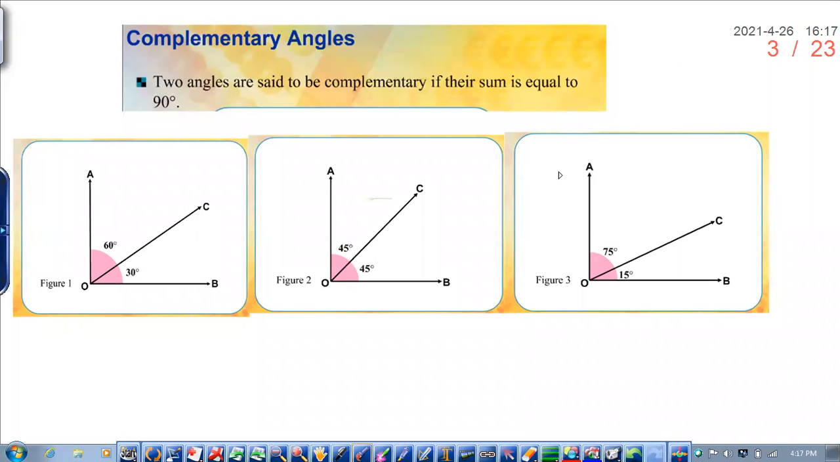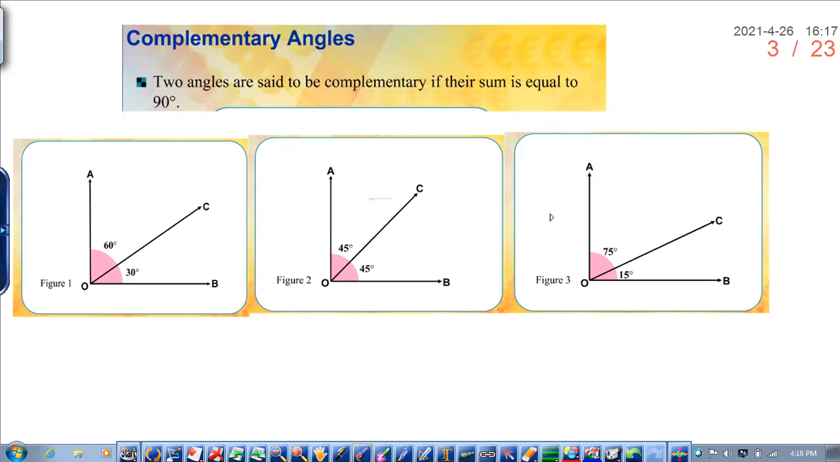In the previous class, we have studied about fundamental ratios of some angles. In this session, we will learn about complementary angles. Dheeraj, can you tell me what you know about complementary angles?